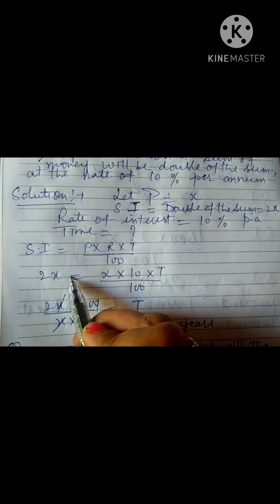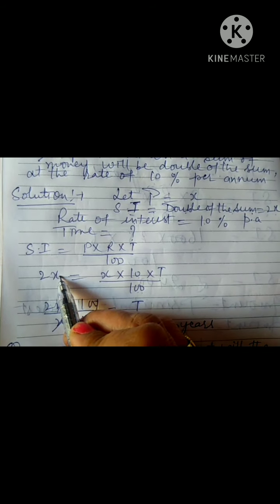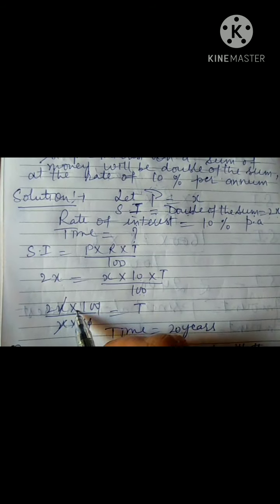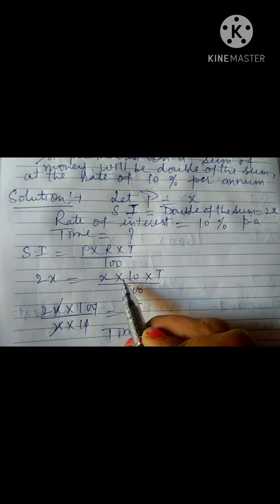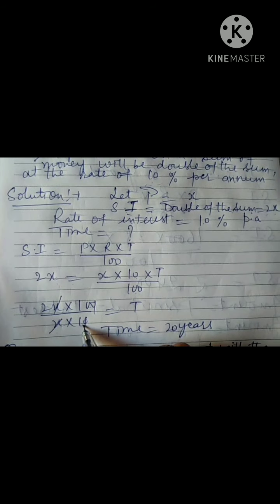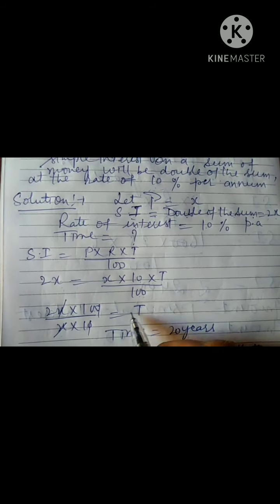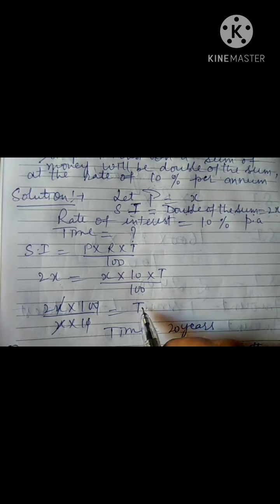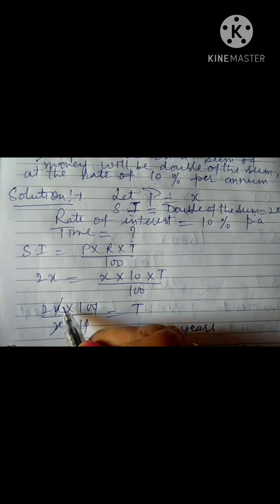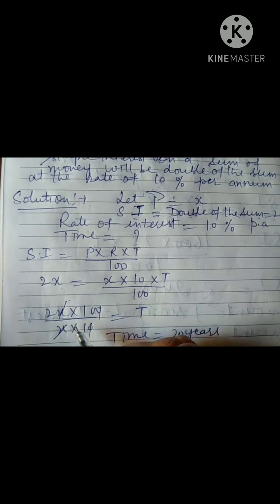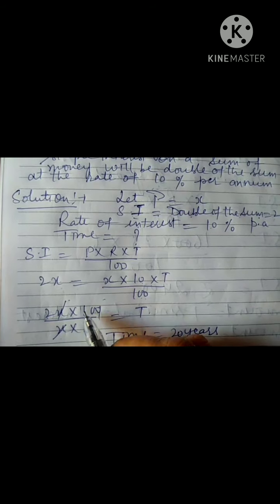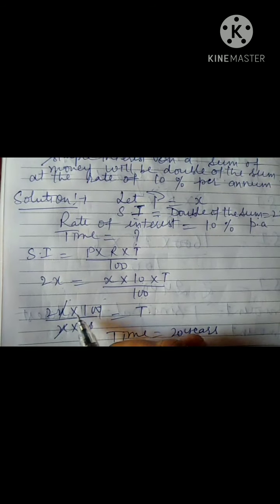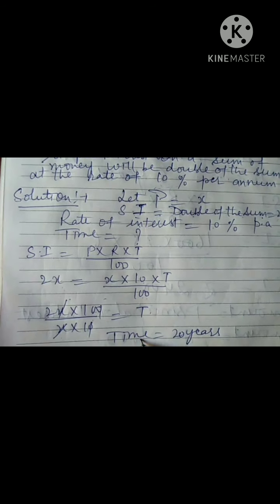So this 100 will be cross multiplied, 2x into 100, and x into 10 will be divided. After simplification, cut x with x, cut 10 with 10, and you will be left with 2 into 10. 2 into 10 means 20.